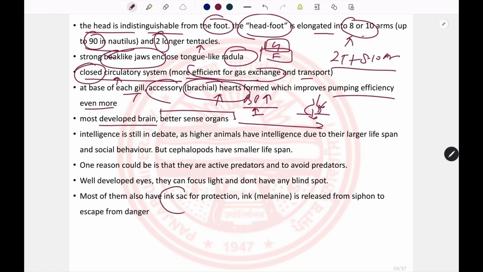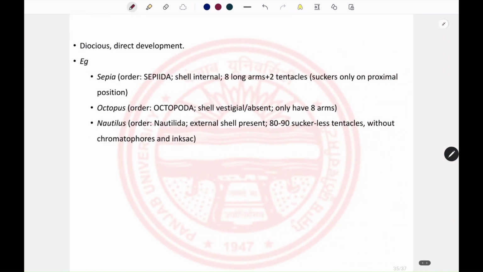They also have an ink sac for protection, and this ink is made of a pigment known as melanin. When this melanin is produced inside the ink sac, it can be released outside by means of a siphon that is present on their head, and this is to escape from predators. They are dioecious and have direct development. So the larvae are not present in case of the cephalopods. There are some examples like sepia, octopus and nautilus.